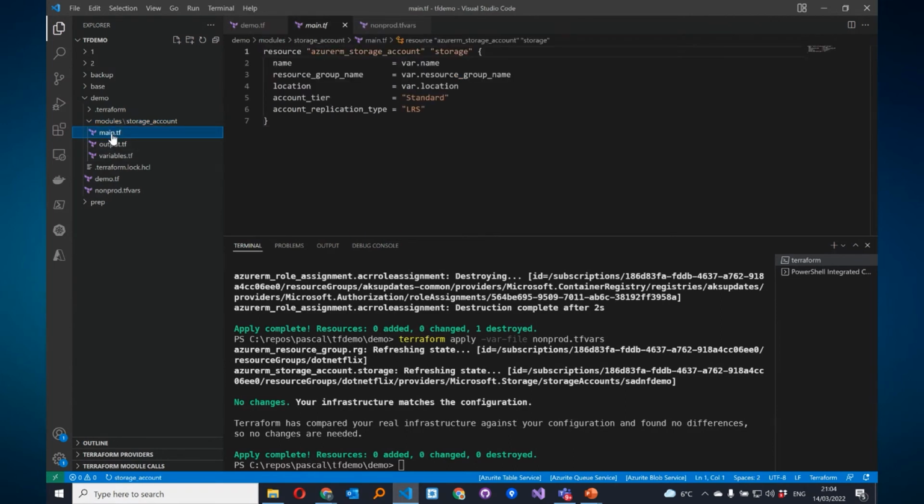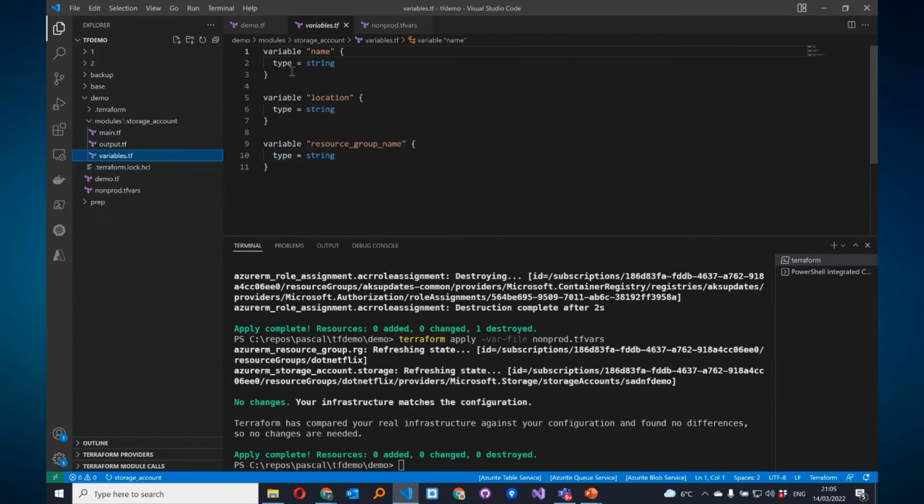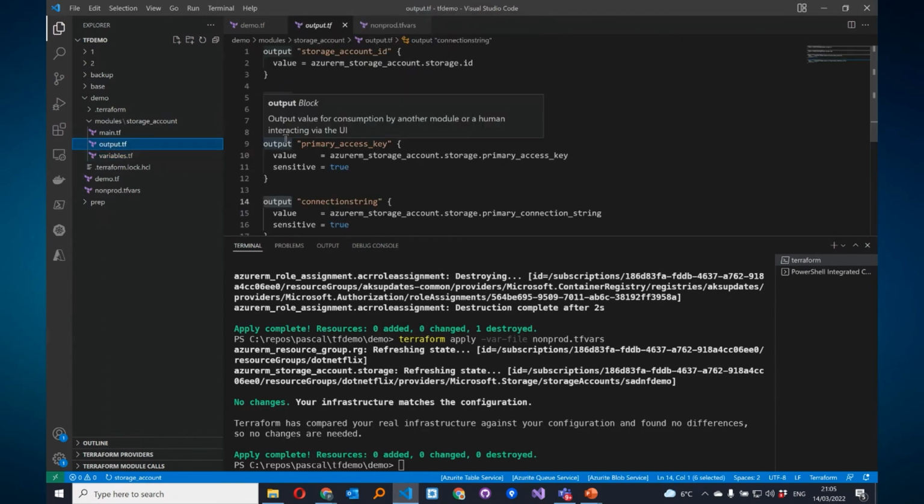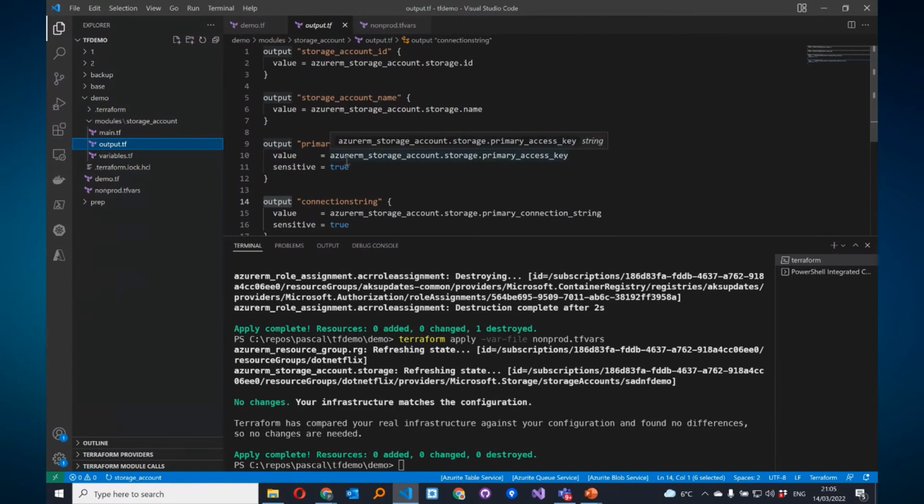One is the main, which contains just the storage account, as we saw earlier on in our template. The variables that we also saw earlier on. And a new keyword, output. Because this is a module, we could use some output variables to reuse in other templates. For example, a connection string or the name or the ID, that kind of things.